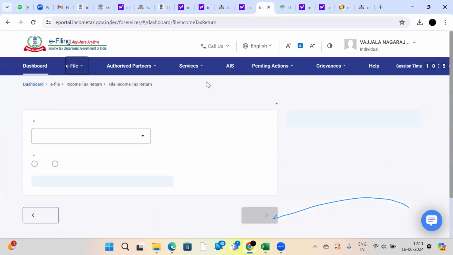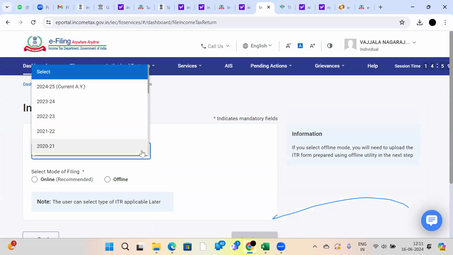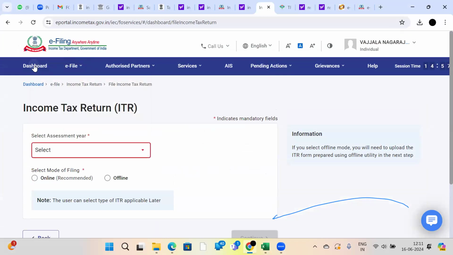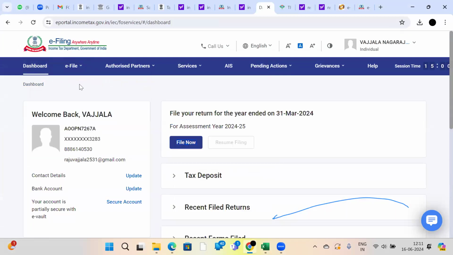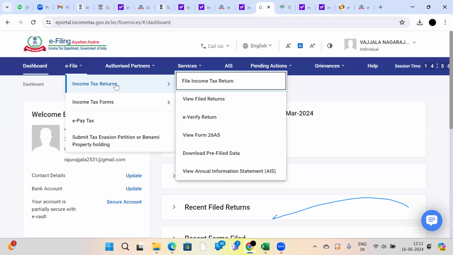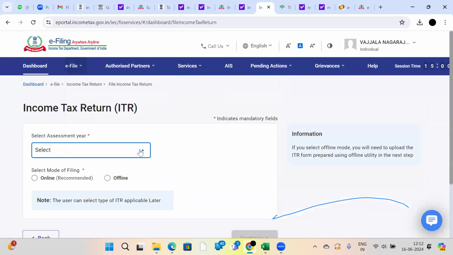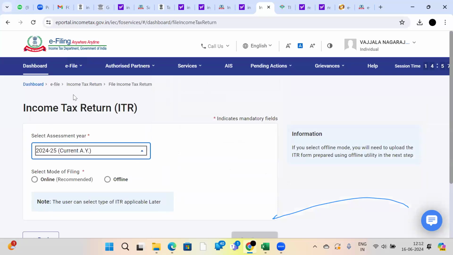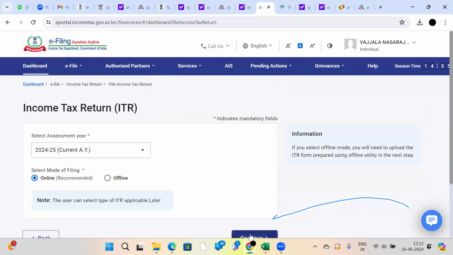See, this is the way we should file income tax return. I am going to complete one more point here. If you want to file your income tax return, go here, income tax returns, file your income tax return. Select assessment year 24-25, you are filing online.